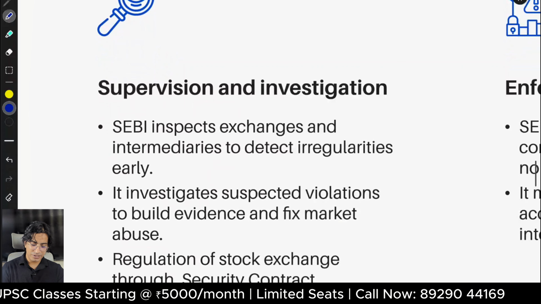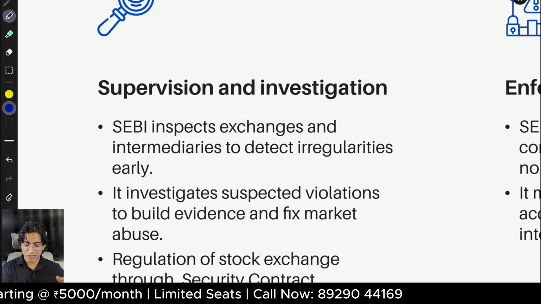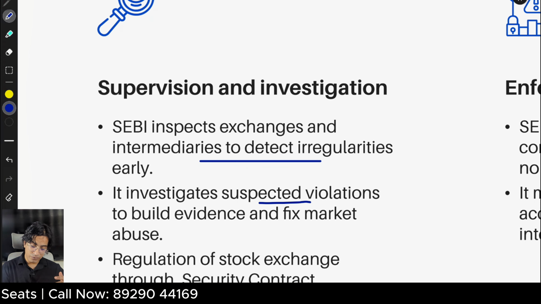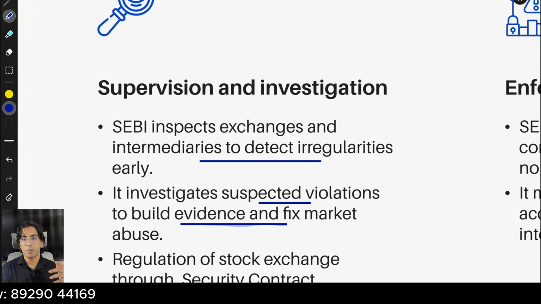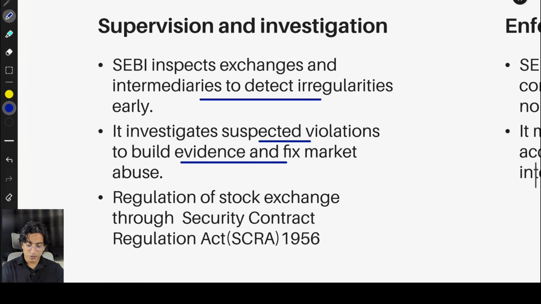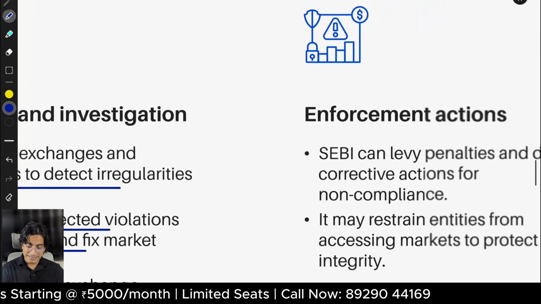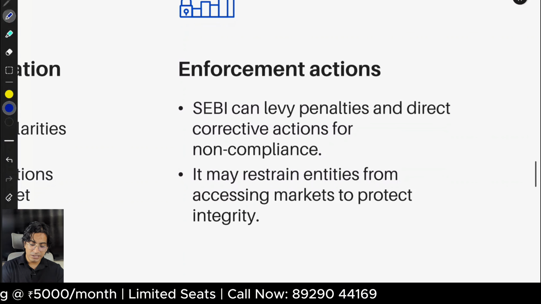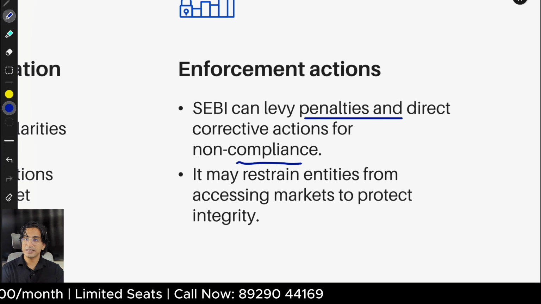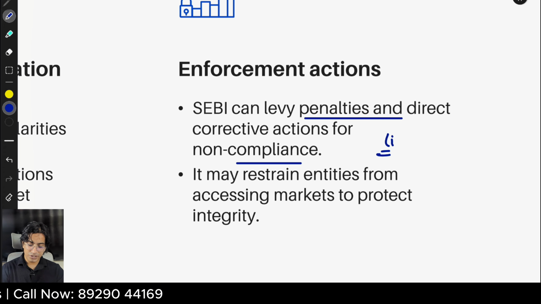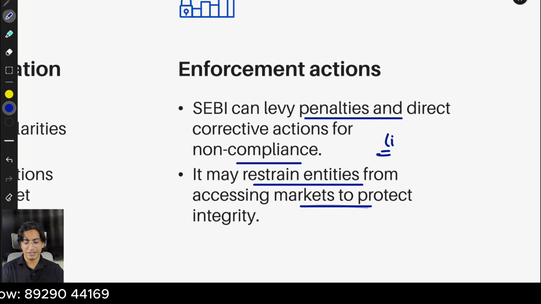Next, supervision and investigation. SEBI inspects exchanges and intermediaries to detect irregularities. It investigates suspected violations to build evidence and fix market abuse. Regulation of stock exchanges through the Securities Contracts Regulation Act 1956. This is also very, very important. Next, enforcement action. SEBI can levy penalties and direct corrective actions for non-compliance. So giving license and taking it back, deregistering, it's all with SEBI. It may restrain entities from accessing the market to protect integrity.